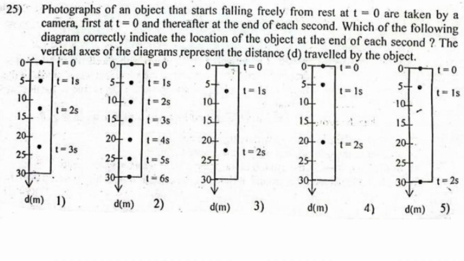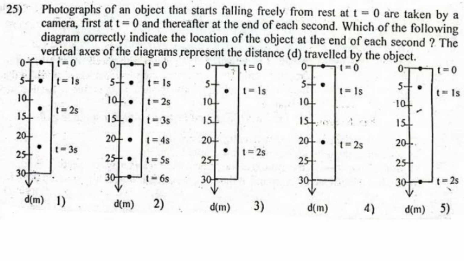Question number 25. Photographs of an object starting to fall freely from rest at t equals 0 are taken by a camera, first at t equals 0 and thereafter at the end of each second. Which of the following diagrams correctly indicates the location of the object at the end of each second?